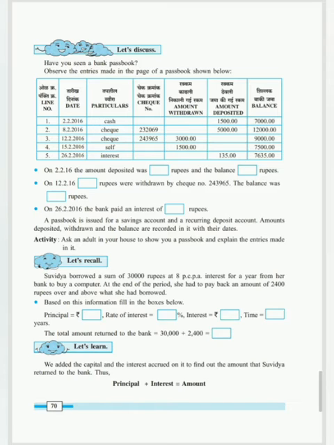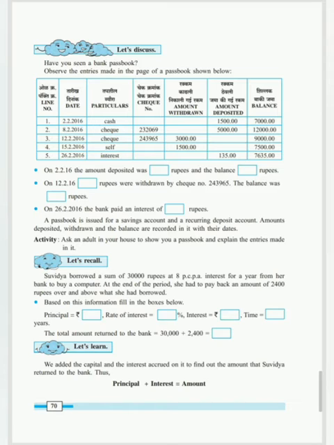First of all, we don't have the amount withdrawn, that is, we have not removed any amount from the bank. The amount deposited, that means the amount which we have kept in the bank, was 1500, and finally the balance becomes 7000 rupees. Okay, after adding 1500, the amount becomes 7000 rupees.